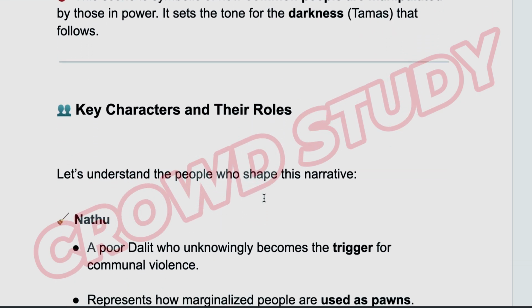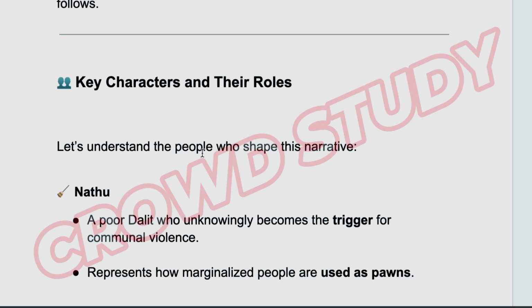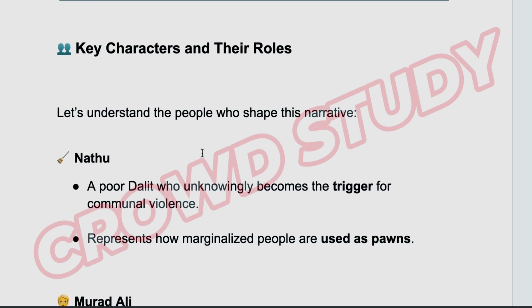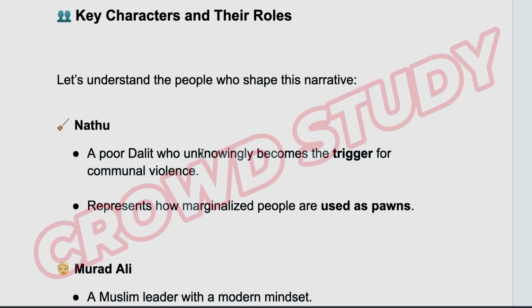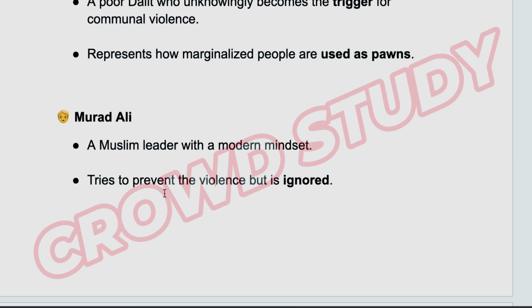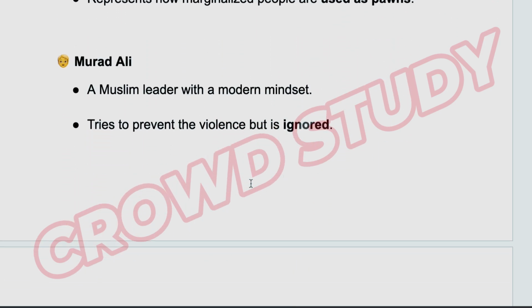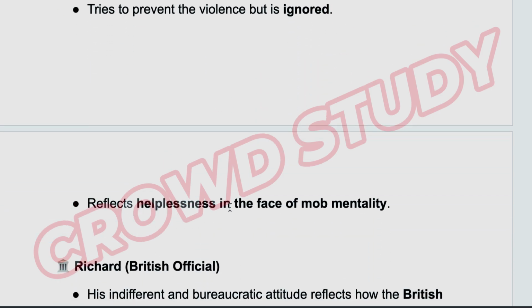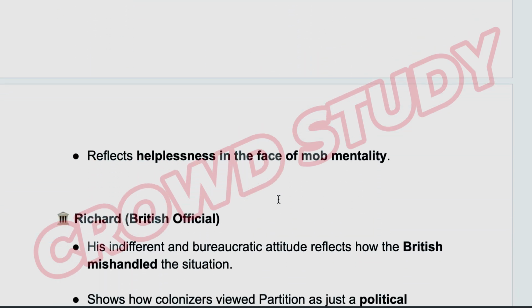Key characters and their roles. Let's understand the people who shape this narrative. Nathu, a poor Dalit who unknowingly becomes a trigger for communal violence, represents how marginalized people are used as pawns. Murad Ali, a Muslim leader with a modern mindset, tries to prevent the violence but is ignored. He reflects helplessness in the face of mob mentality.